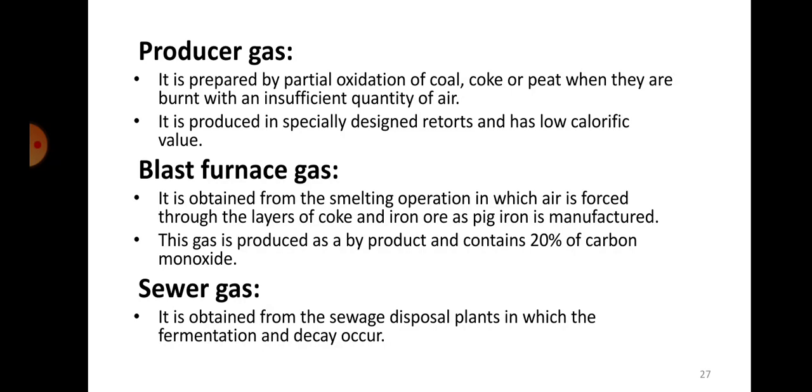Blast furnace gas is so called because it is produced from the blast furnace where pig iron is being manufactured. It is obtained from the smelting operation in which air is forced through the layers of coke where the iron ore is produced. That gas whatever is formed is called blast furnace gas. Next one is sewer gas. It is obtained from the sewage disposal plants in which fermentation and decay occur. As I mentioned, since it is obtained from the sewage disposal plants, it is called sewer gas.